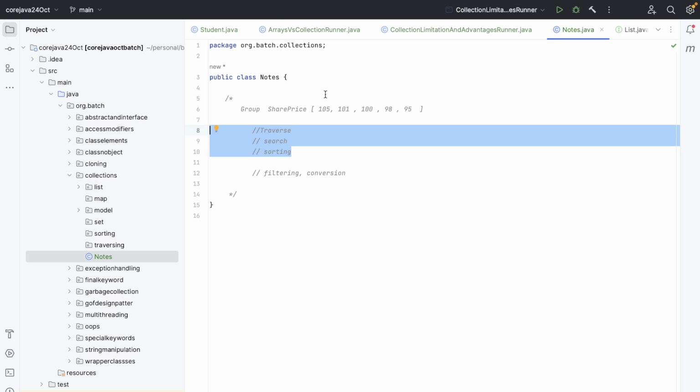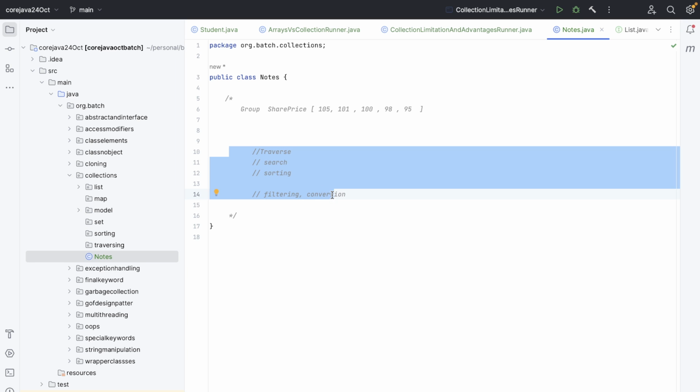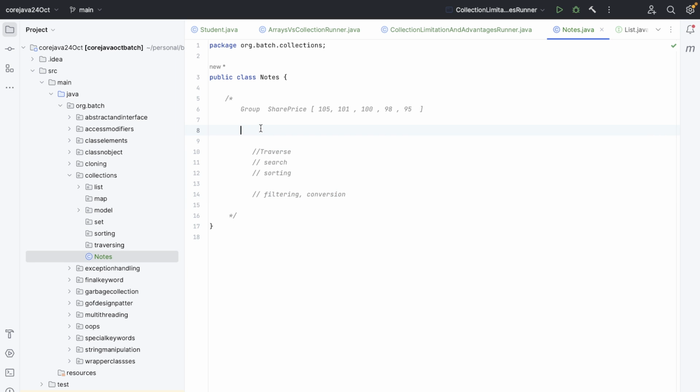And conversion is like, if I have an integer, I can convert it into long. If I have a student, I can convert it into teacher. I have a list of students and I want a set of class teachers of those students. There might be 40 students, but only 2 class teachers, section A and B. That's what conversion is. These are the things we are going to do for every data structure, every collection class that we will see. But to traverse, search, sort, filter, or convert, we need data structures.